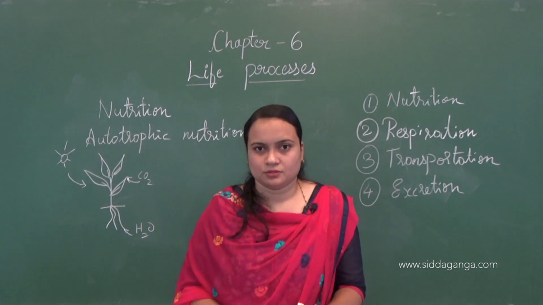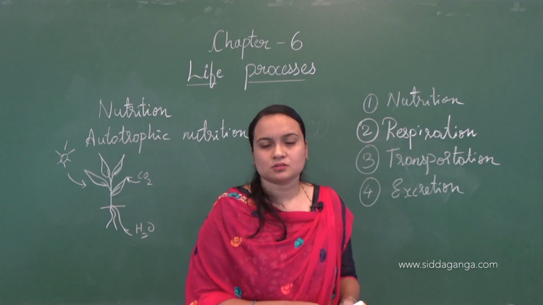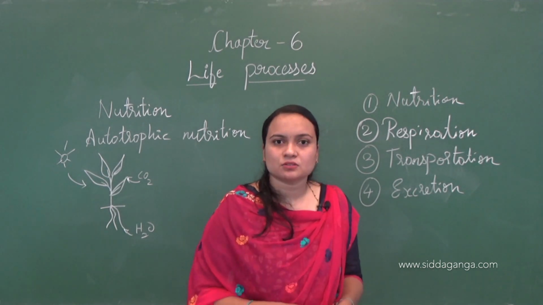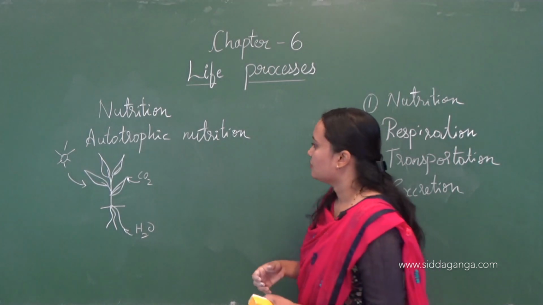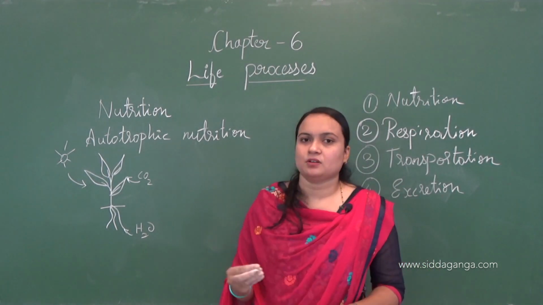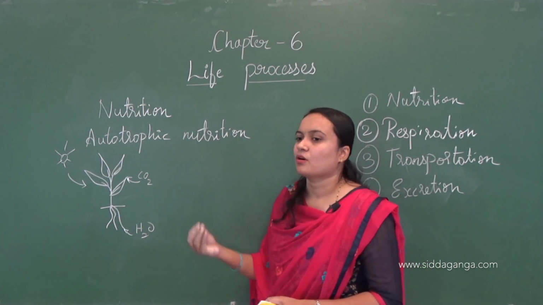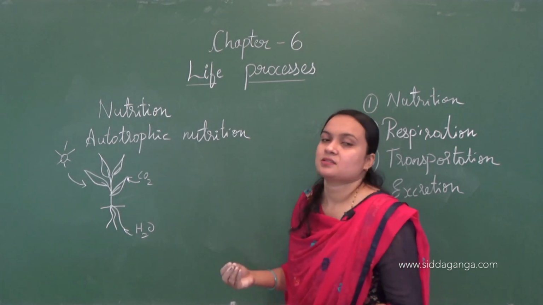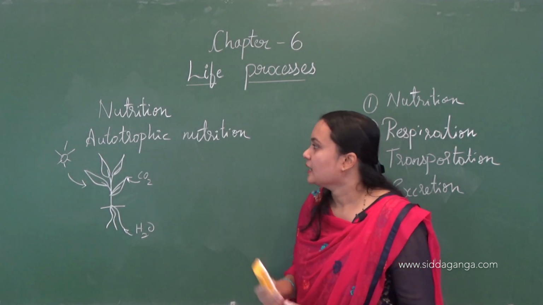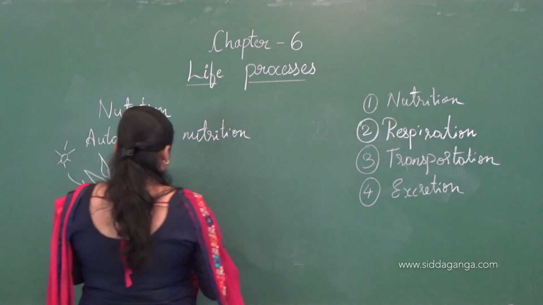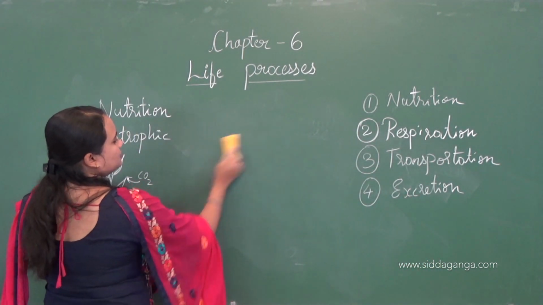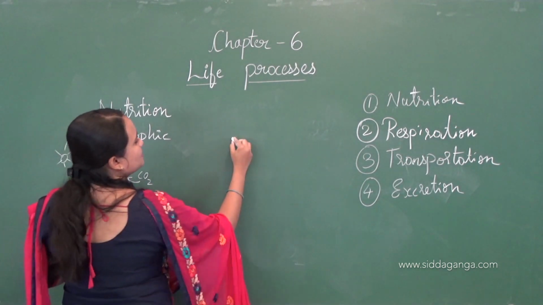Why can't we produce our own food? We can't produce our own food because plants have a special component, that is the chloroplast. I'll draw a diagram to explain about the chloroplast.